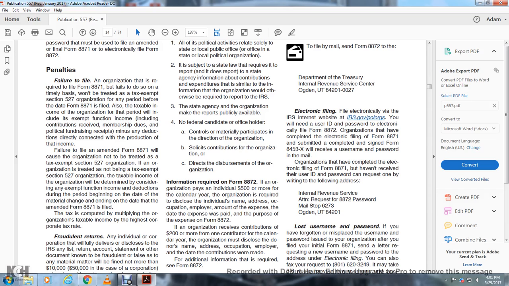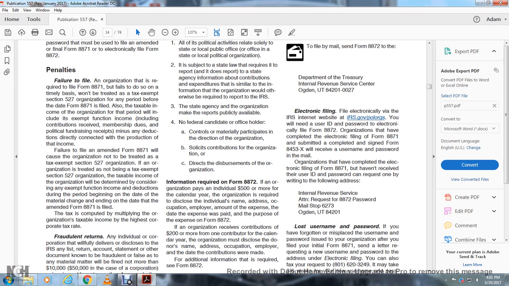Penalties. Failure to file. An organization that is required to file the Form 8871 but fails to do so on a timely basis won't be treated as tax exempt under Section 527 for any period before the date of the Form 8871. Also, taxable income of the organization for the period includes exempt function income, including contributions received, membership dues, and political fundraising receipts, less the amount of any deductions directly connected with the production of that income. Failure to file an amended Form 8871 will cause the organization not to be treated as tax exempt under Section 527.